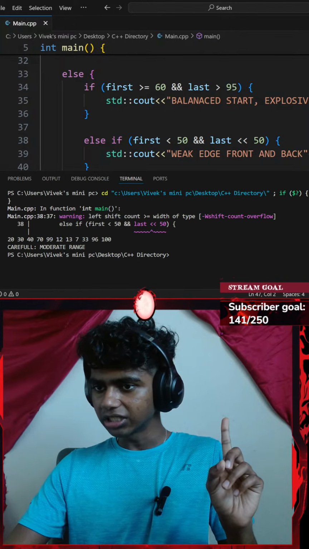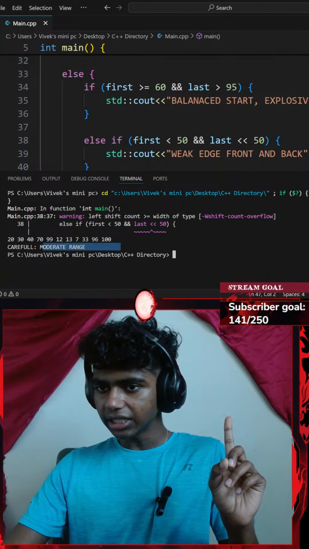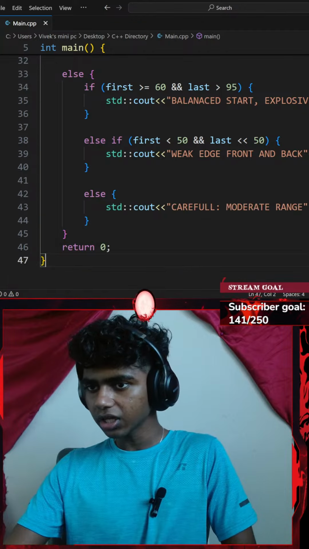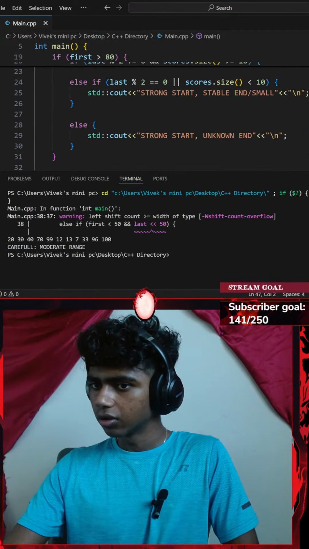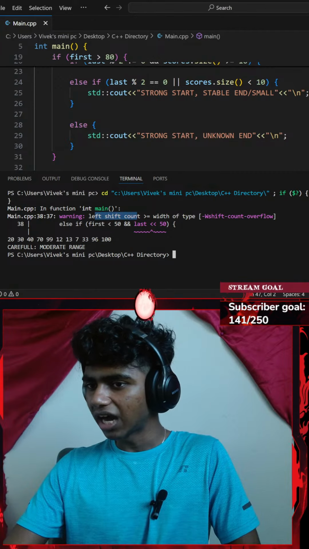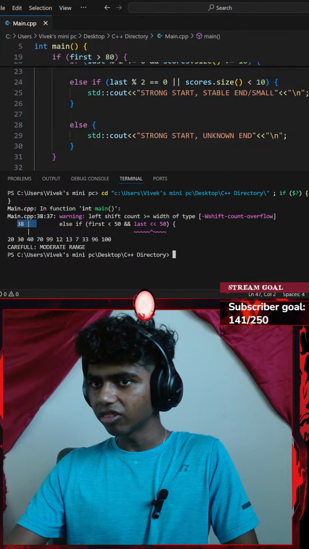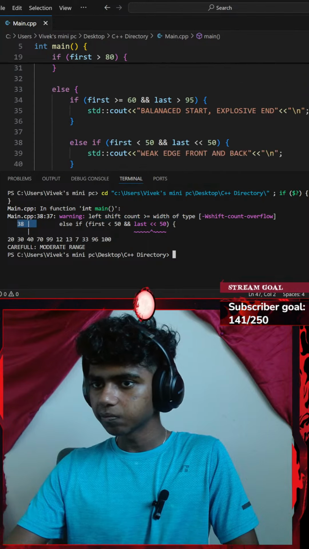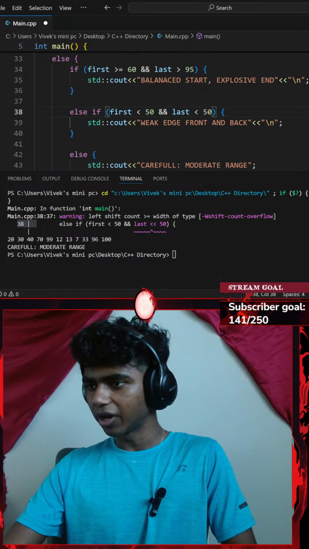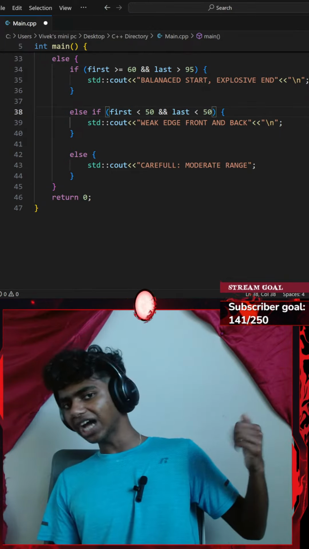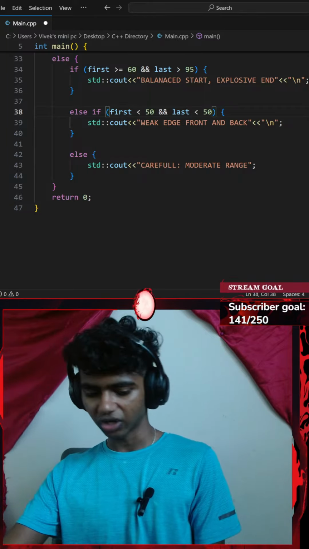Okay, why does it say main.cpp? Did I get an error somewhere? Okay, it does say careful moderate range. Let me just delete the whole thing and run it again to be sure. Warning, left shift count is greater than or equal to width of type. Is that line 38? Oh, okay, I went with the wrong operator. Guys, instead of typing a greater than sign, I'm so used to typing an insertion operator, which is two less than signs, so I get used to that.